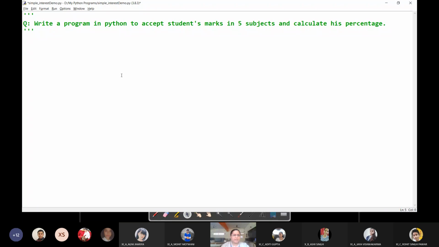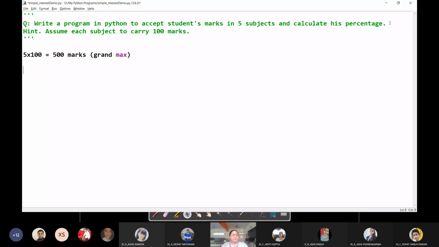So you have to accept marks in 5 subjects from the user, pertaining to a particular student, and calculate the percentage. I'm just giving a hint here: assume each subject to carry 100 marks. So if it is 5 subjects, it means 5 into 100, which is equal to 500 marks, which is my grand max. This is known as grand max.